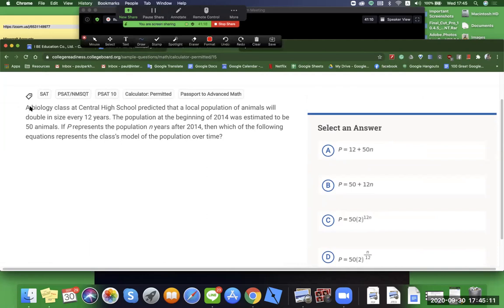Now we got a biology class at Central High School. Predicted local population of animals will double in size every 12 years. Starting with this, can you make an equation from this without reading the rest of it? Did we do this one? I feel like I've seen this one. Probably growth in population. You'll see that a lot, right? So this one here is going to be double in size every 12 years, right?